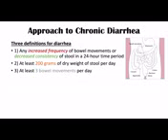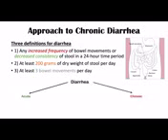Now, diarrhea can be further defined into acute diarrhea and chronic diarrhea, and it's determined by how long an individual has had diarrhea. Acute diarrhea occurs for less than 2 weeks. And chronic diarrhea occurs for more than 2 to 4 weeks. Some definitions will state that it's more than 2 weeks, and some will state that it's more than 4 weeks. In the case where chronic diarrhea is defined as more than 4 weeks, oftentimes that 2 to 4 week period between acute and chronic diarrhea would be considered subacute.